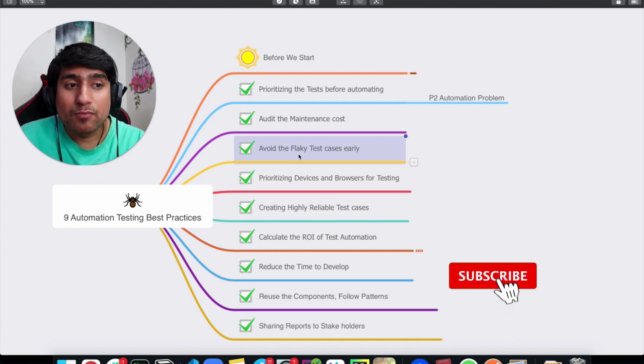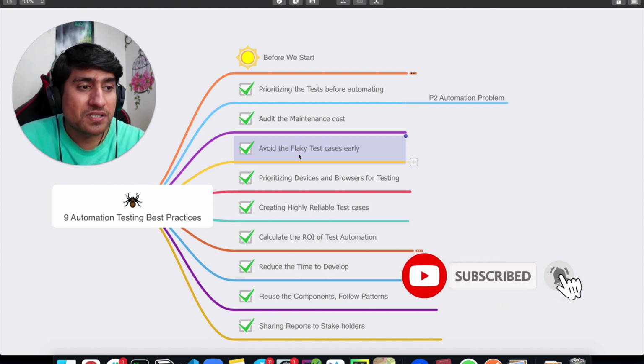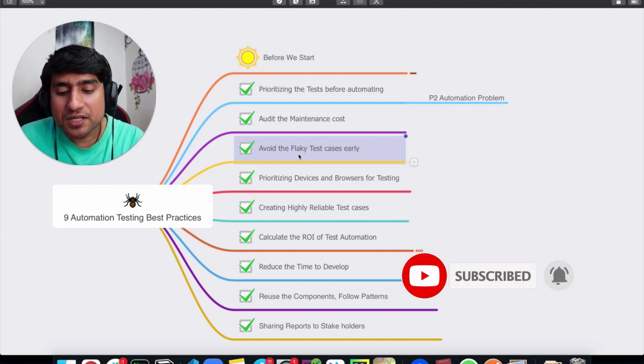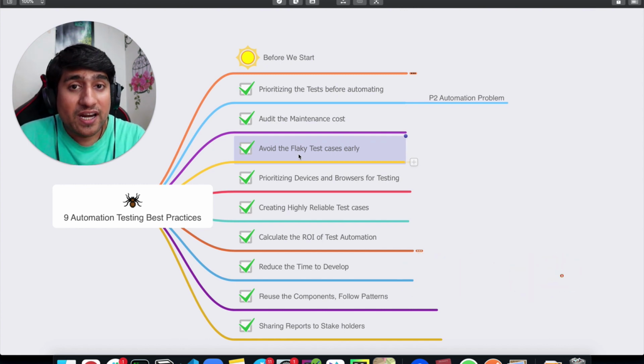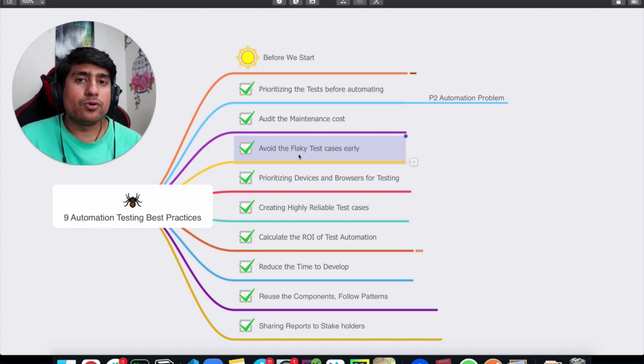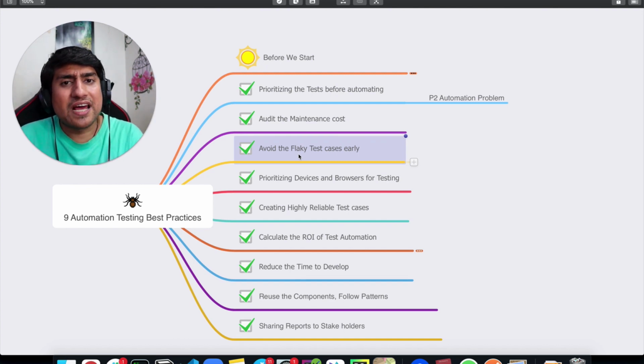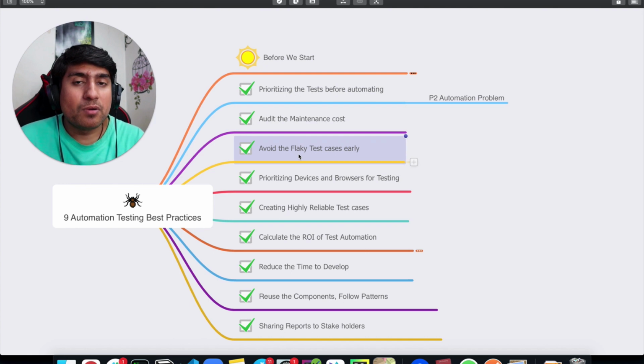So again, the second point is very similar to the third point, which is basically avoid the flaky test early. It basically means if you are someone who's finding that your 200 or 300 test cases always fail, make sure you put them into a separate module and rerun, or you can try some other way to pay more attention or fix them properly.